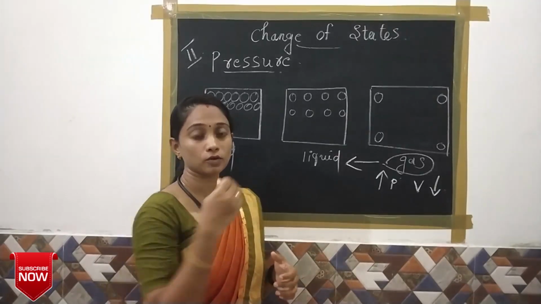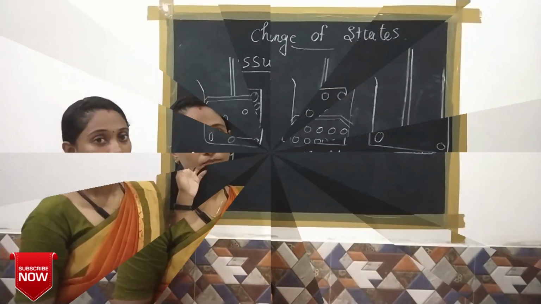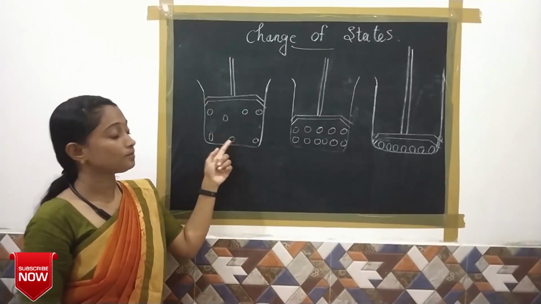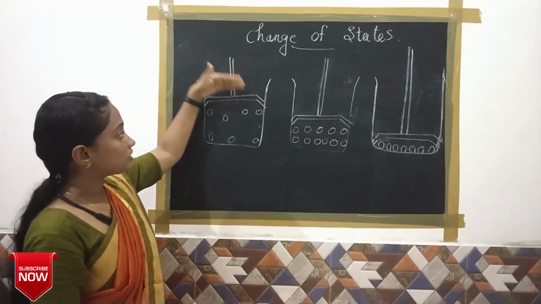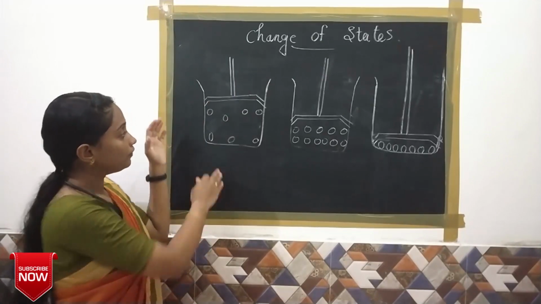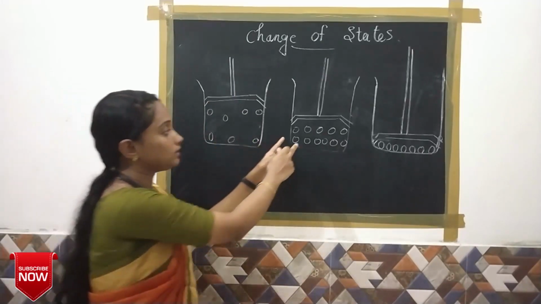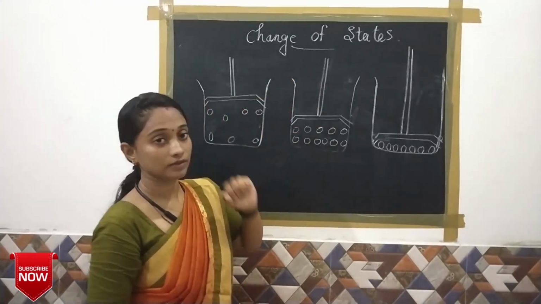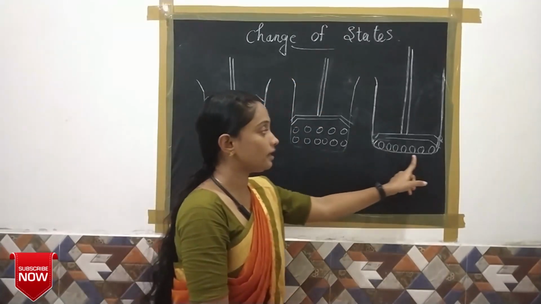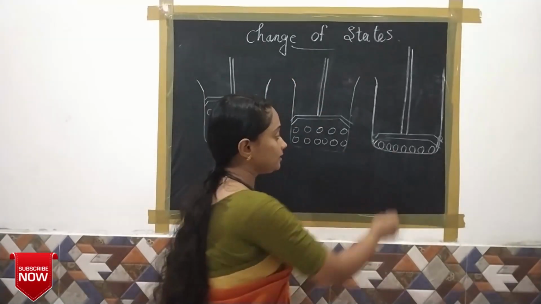Let us see the process behind it. Here, gaseous particles are present in a cylinder, and we give pressure with a piston. When we apply pressure, the particles come closer, and when we apply pressure again, they come even closer together.